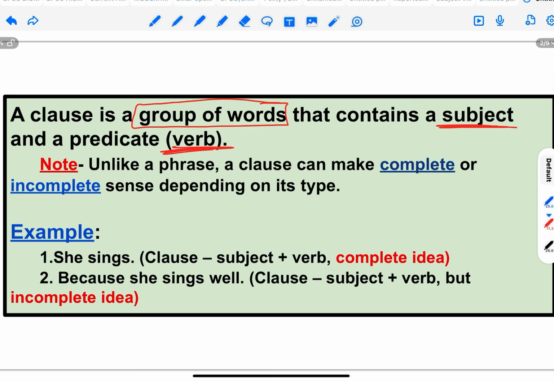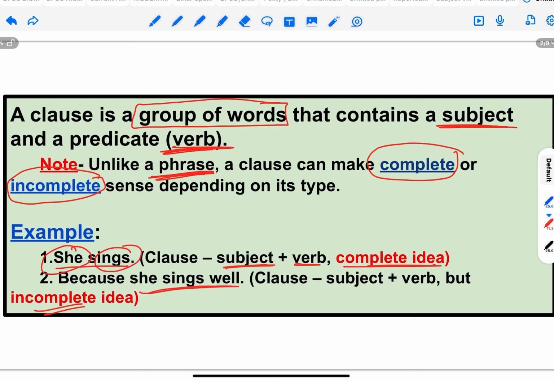Then you can also ask what is the difference between clause and a phrase. So unlike phrase, clause can give complete or incomplete meaning depending upon its types. If it is main clause, it will always give complete meaning. If it is subordinate clause, it will give incomplete meaning. For example, she sings. This is a clause and it is giving complete meaning. And also it has a subject and a verb. Subject is she and sings is a verb. Because she sings well. This is also a clause, but it does not give complete meaning. But it has subject she and verb sings. So wherever there is a clause, you will always find a subject and a verb.